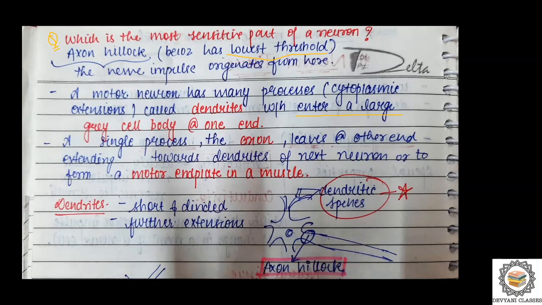A single process called the axon, which I showed you earlier, leaves at the other end, extending towards the dendrites of the next neuron, or to form a motor end plate in a muscle. Dendrites are very short and divided, and they have further extensions. Let's see a simple diagram of this neuron, and it will be more clear to you.